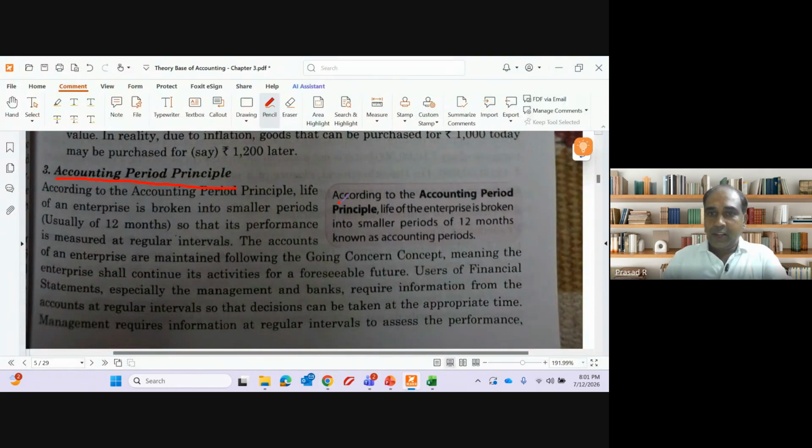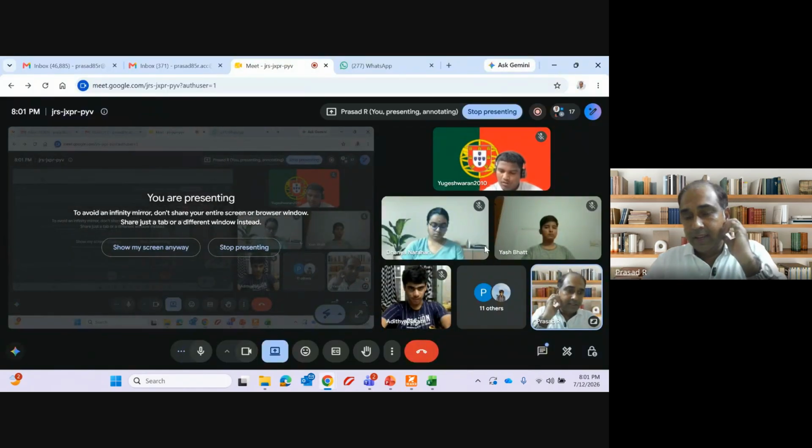According to the accounting period principle, the life of the enterprise is broken into smaller periods of 12 months known as the accounting period. Why have we broken it down into 12 months? Your academic year is also broken down, right? You are in 11th standard now.